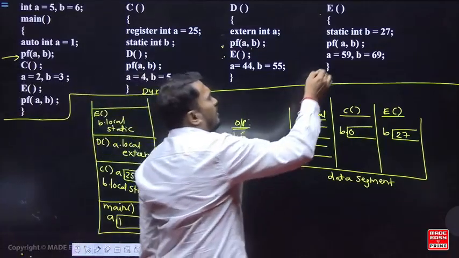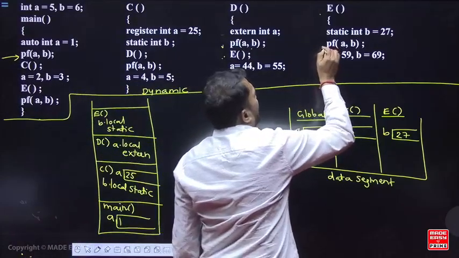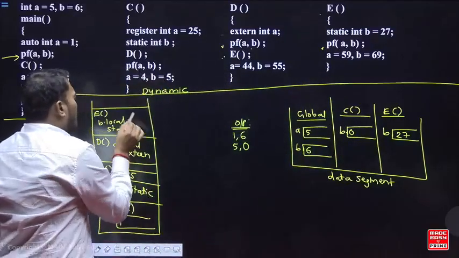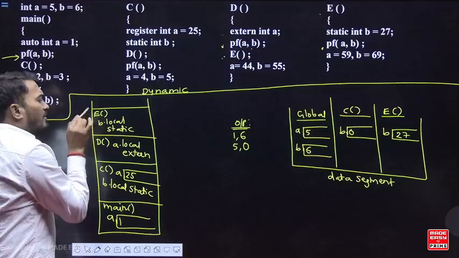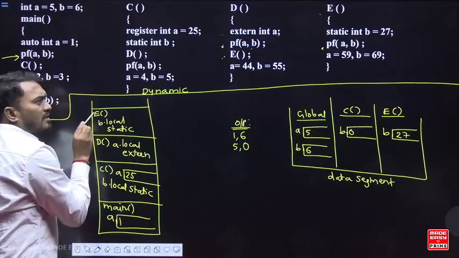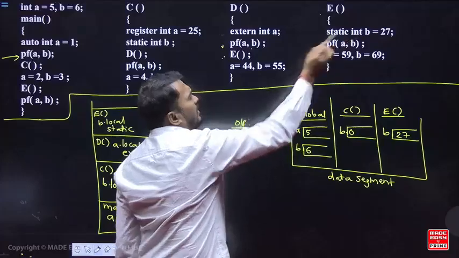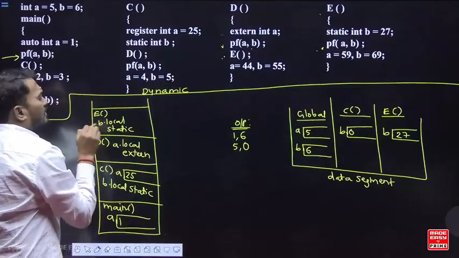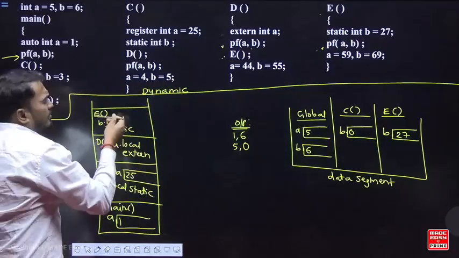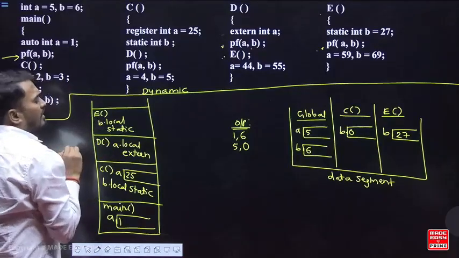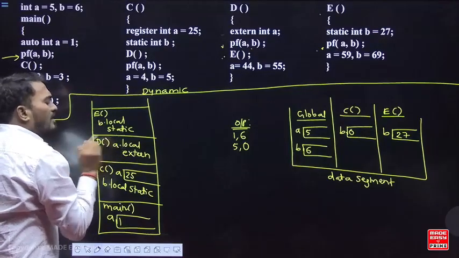Now when you say printf a comma b, look here. In the function e, a is a free variable because a is not declared. So from where do we take it? The previous calling function. Who called e? D called e. In d, the variable a is available.